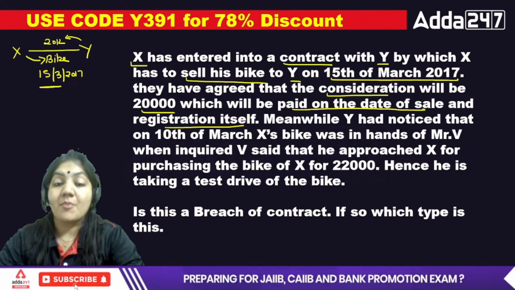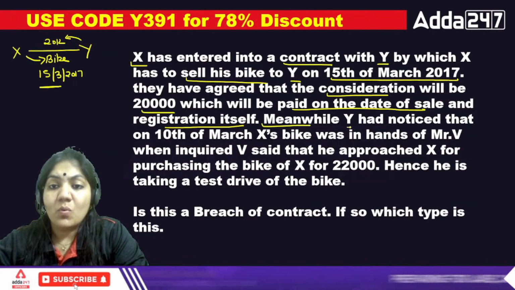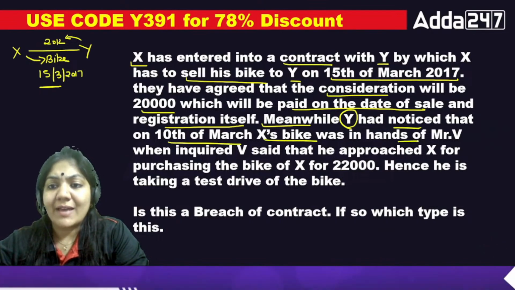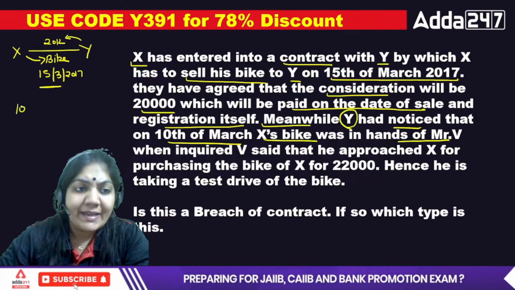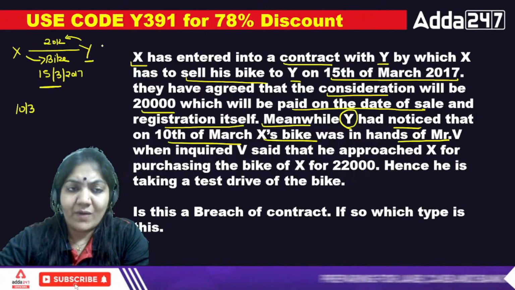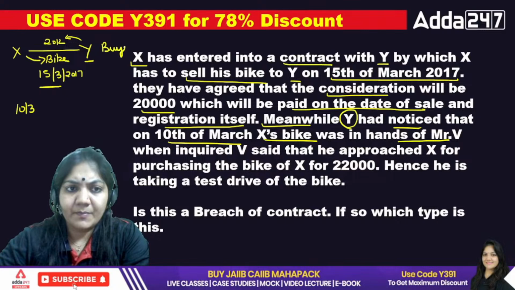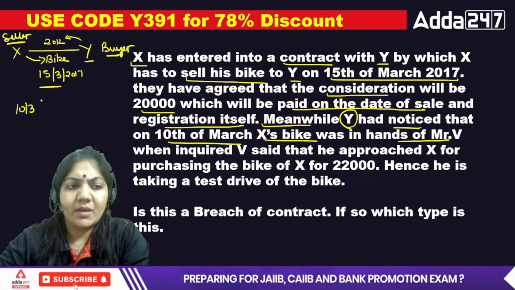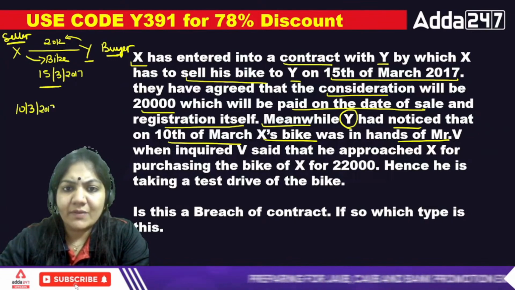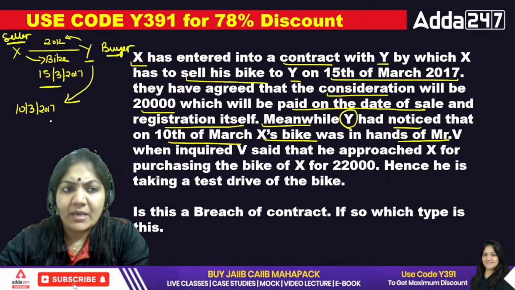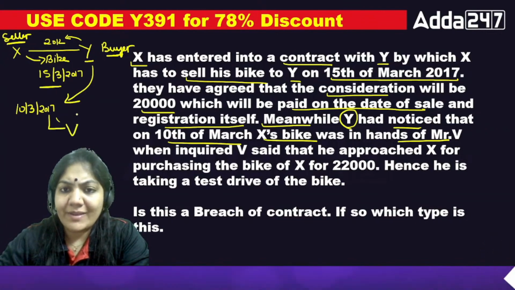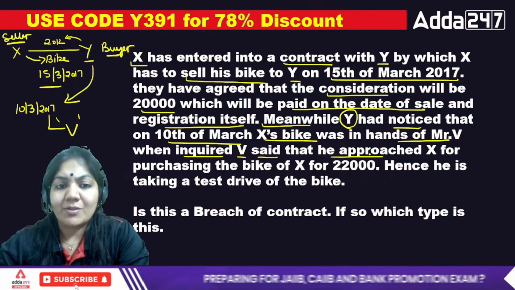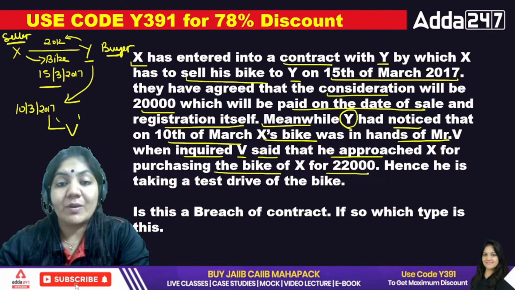Now meanwhile Y noticed that on 10th March, X's bike was in the hands of Mr. V. Y is the buyer and X is the seller. When inquired, V said that he approached X for purchasing the bike for rupees 22,000.